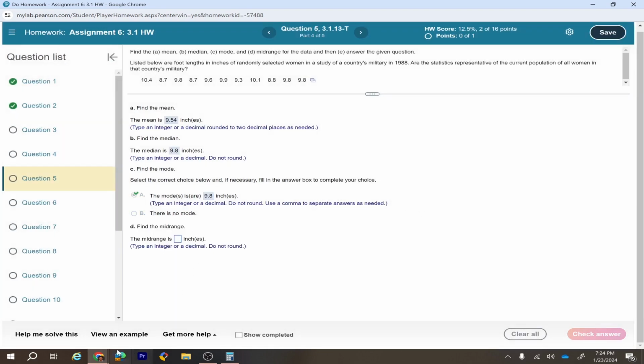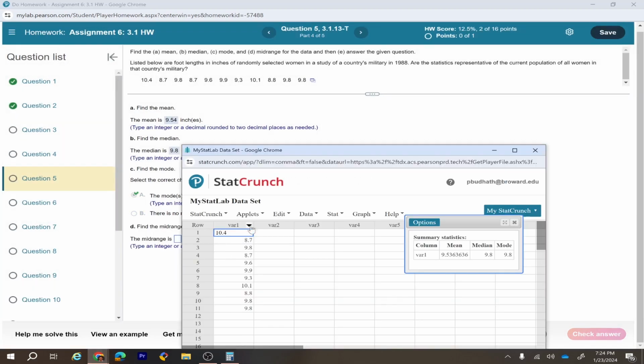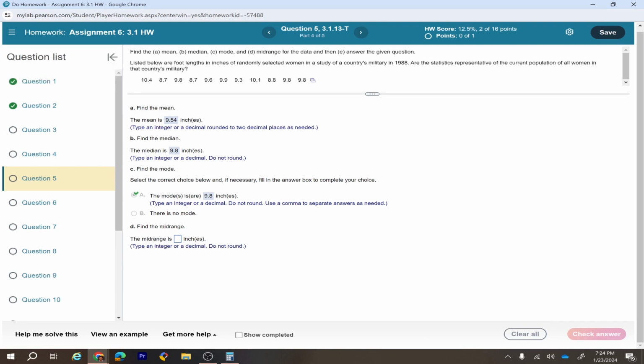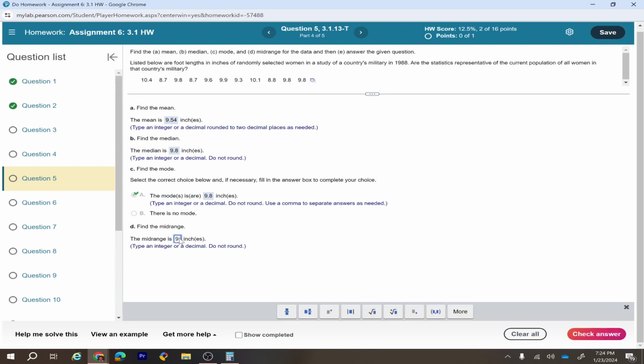For finding the mid-range, you have to go back and sort your data in ascending order, and you have to find the mean of the minimum value and the maximum value, which is 10.4 plus 8.7. You have to use a calculator. 10.4, which is the highest number, plus 8.7, which is the lowest number, divided by 2. That gives us the mid-range 9.55. Type an integer or decimal, do not round it, so the answer is 9.55.